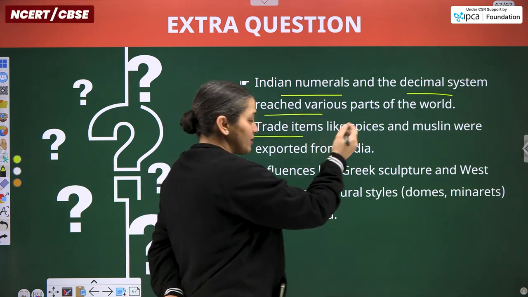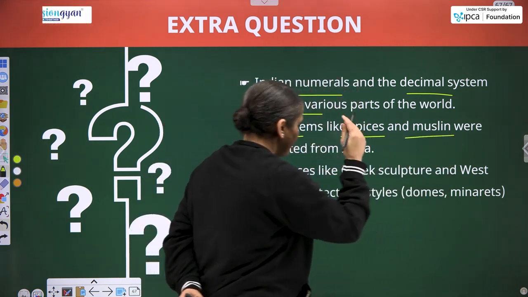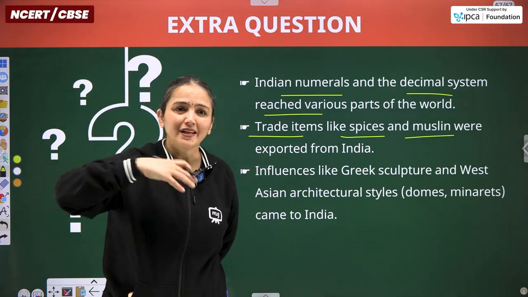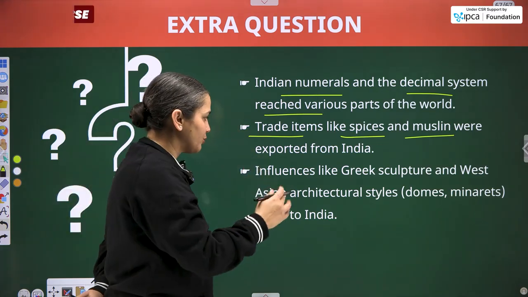Likewise, trading in spices and muslin, a type of best quality cloth, was exported in ancient times through land routes.